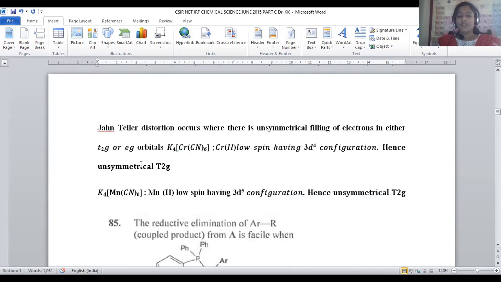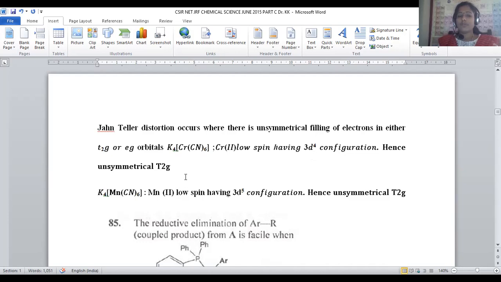Let us see compound 1, where chromium is there, K4[Cr(CN)6]. Here you can observe these ligands are CN, cyano groups, being strong field ligands in accordance with the spectrochemical series. So this is a low spin complex and chromium is associated with +2 oxidation state. Here we have a d4 system, because with 4 K and CN6, the oxidation state for chromium is compensated to +2, so 2 electrons will be discarded and a d4 system will be there.